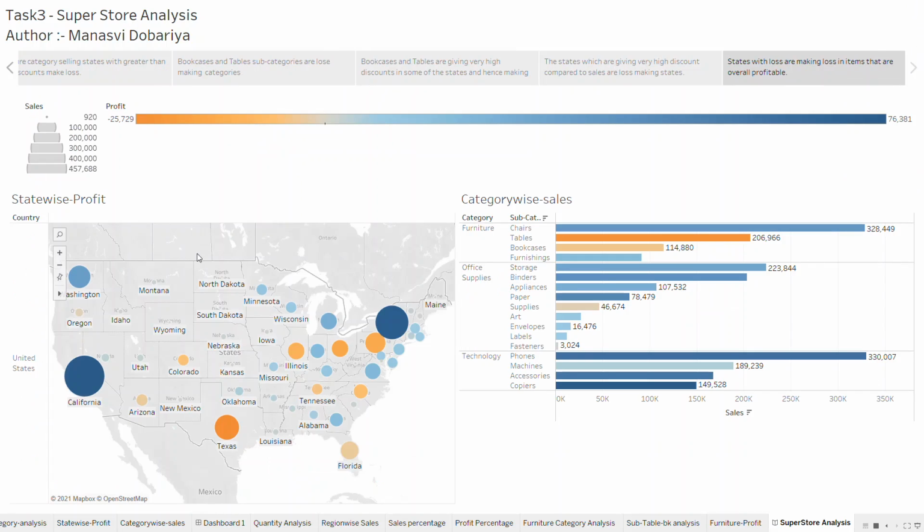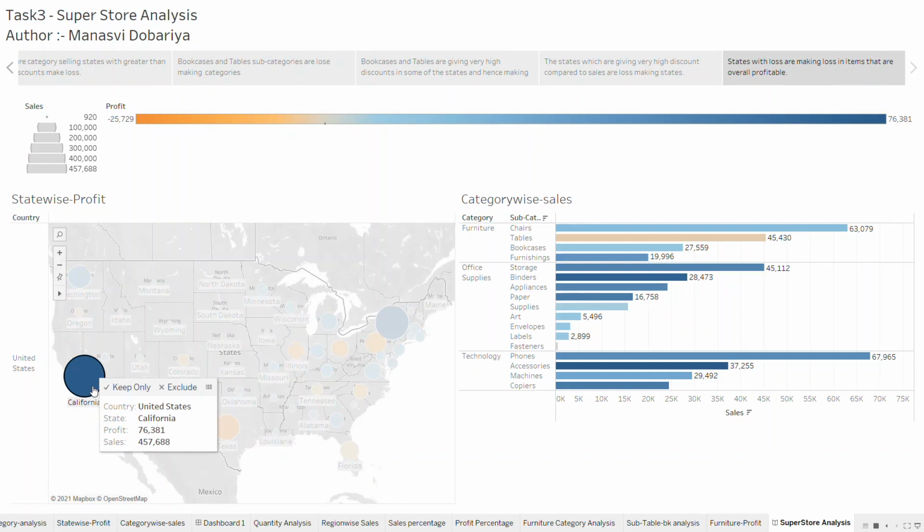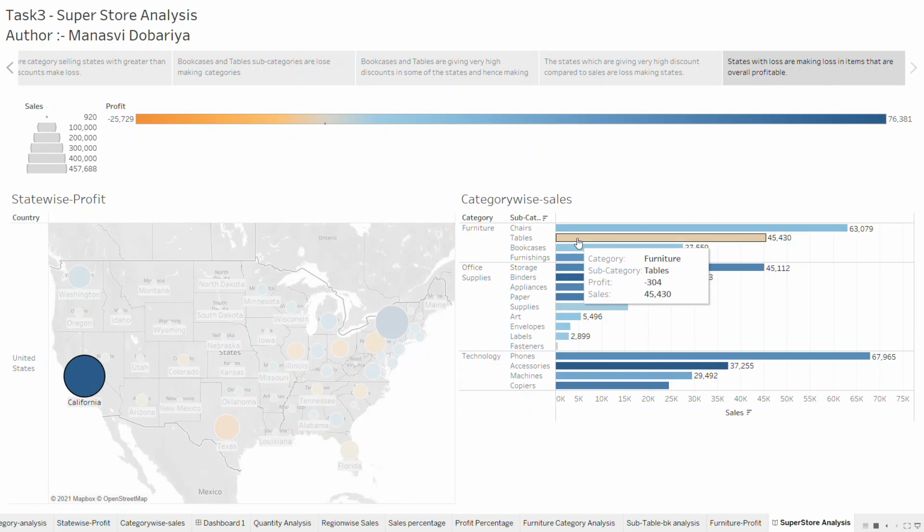Another thing, let's see California. California is a very good profit making state. It has made a very decent amount of profit. Still, it is making losses in tables, because, as we saw before, we can't afford to give a very high discount in tables, and that is causing the loss.